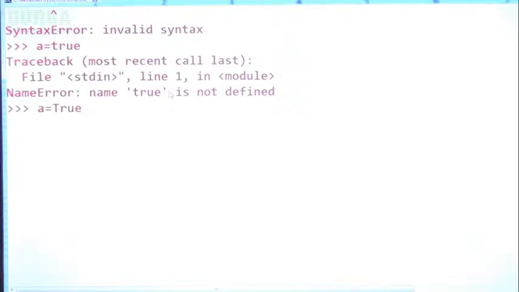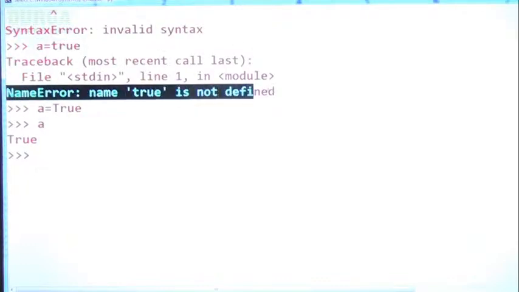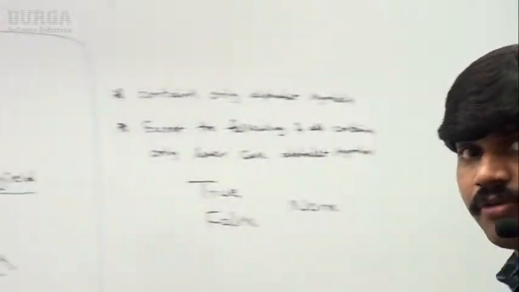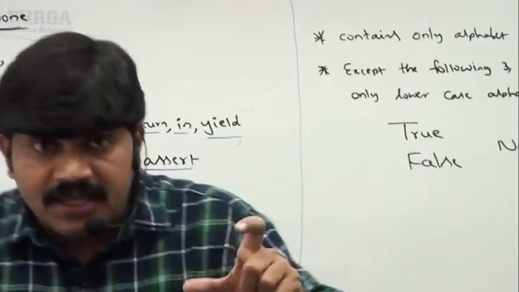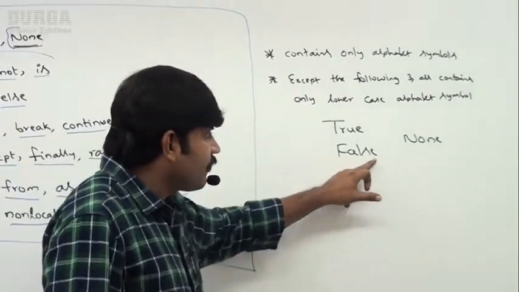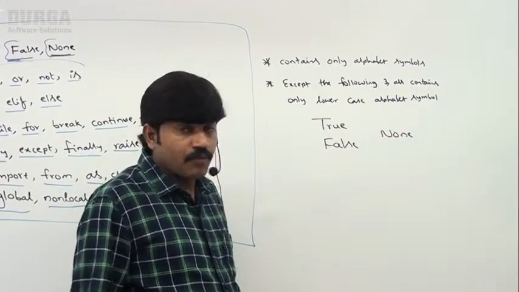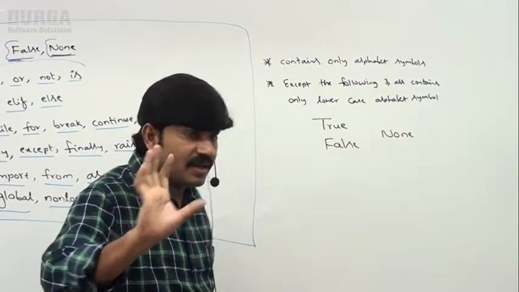Perfect, it is going to be accepted. What is the value, sir? True itself is the answer we are going to get. Please make sure that if you use small t, immediately you are going to get an error. So for Boolean values, compulsory you need to take care of capital T in True, capital F in False, and for None, N should be capital. What the meaning is, we will discuss in detail, right?